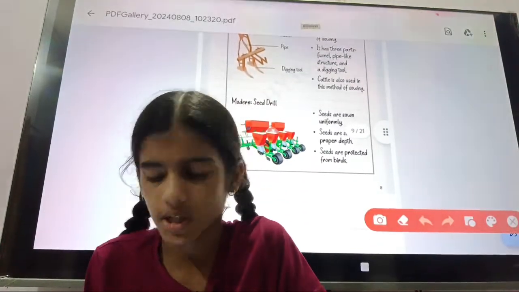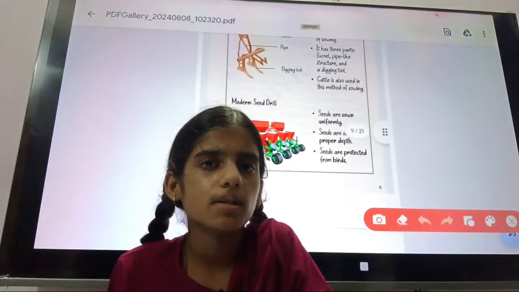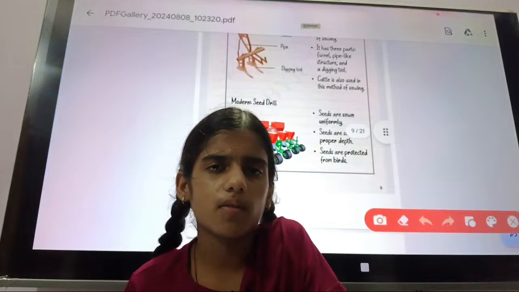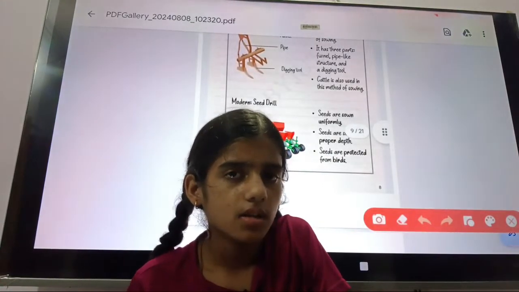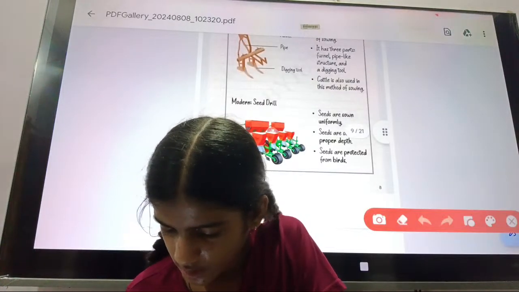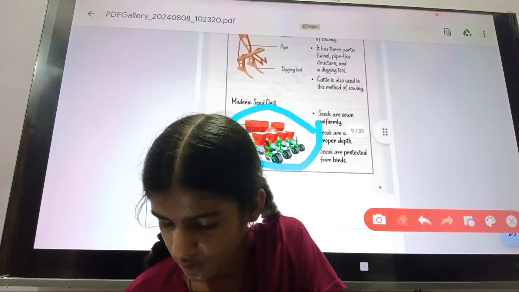You will see more about the seed drill. The modern tool will be the seed drill. The seed drill has many advantages. What will the advantages be? Firstly, you will see here the structure of the seed drill, how the seed drill looked.